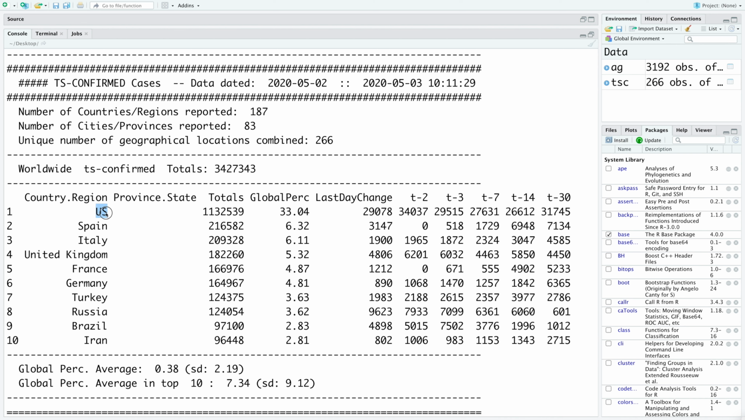Obviously the leading country is US with 1.13 plus million cases, which is about 33% of the global percentage. We also have data on last day change. So new additions on the last day was 29,078. Now difference from 2 days back is about 34,000 plus, and so on. So US is followed by Spain, Italy, and on the 10th place you have Iran.